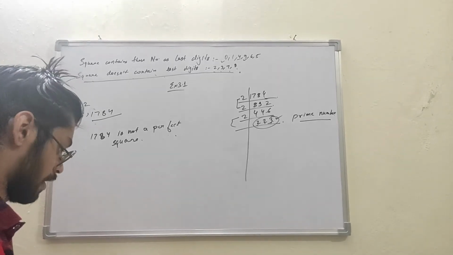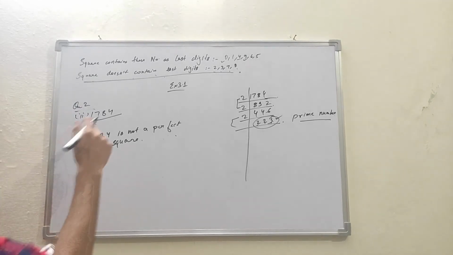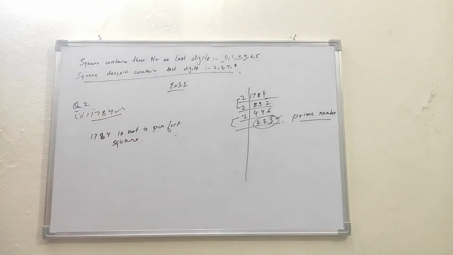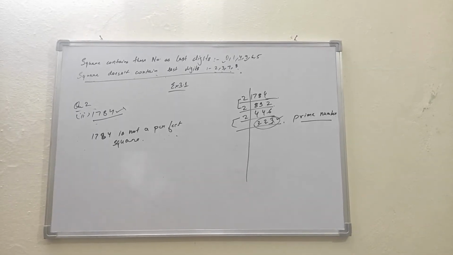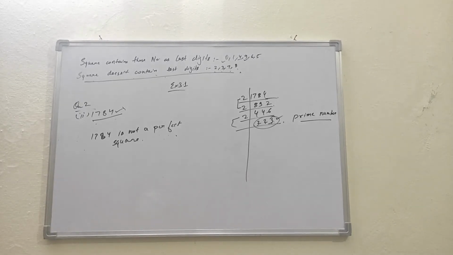Here it is written that it's a perfect square, but it's not a perfect square. So we can't find the square root of this number. We will be finding it in the next exercise, but not at this time, because it's written it's a perfect square, but it's not. So it's the fault of the question. Okay. So let's quickly move to the next part.